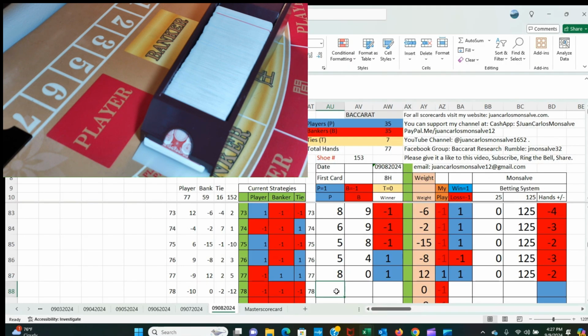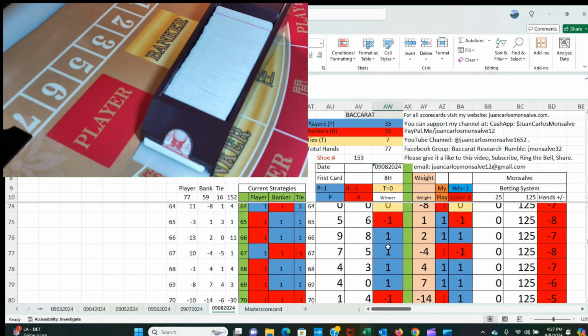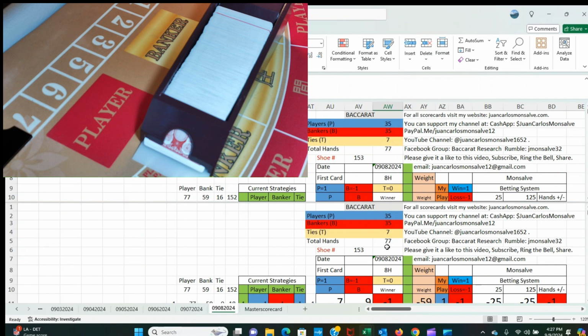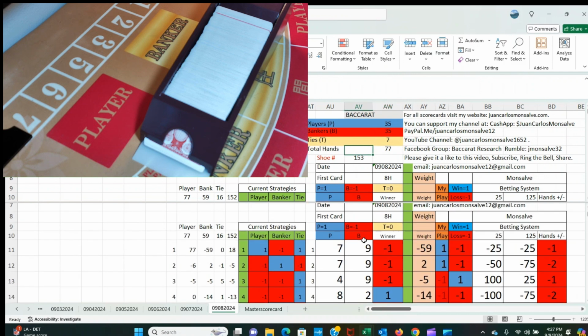We're going to play another shoe of Baccarat today. This is the spreadsheet that I use to collect the data. The last shoe that I played, that I didn't get a recording from yesterday, September 8, 2024, was shoe number 153. The entire shoe came out to 77 hands. Of those were 35 players, 35 bankers, 7 ties, for a total of 77 hands.